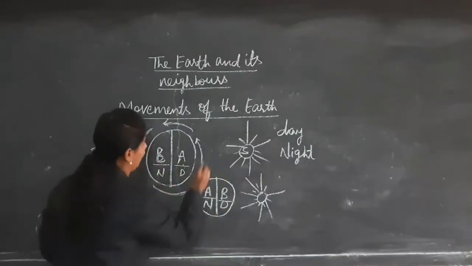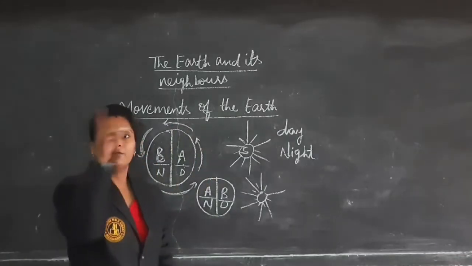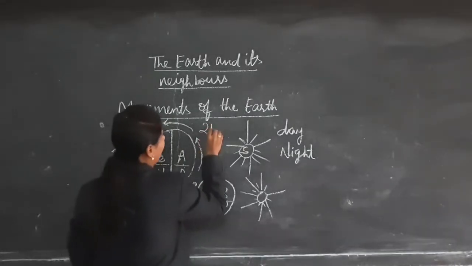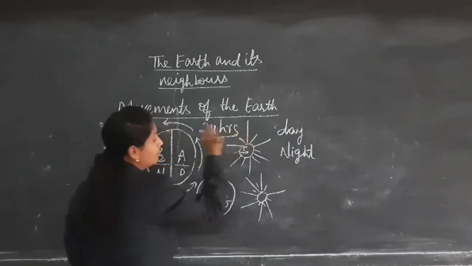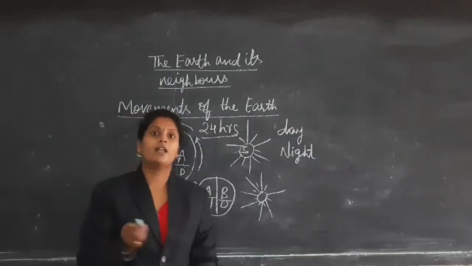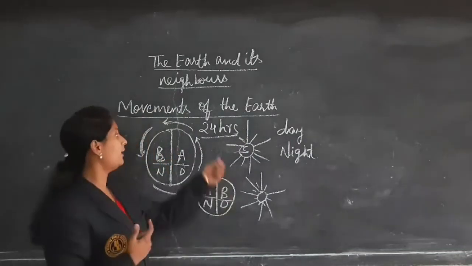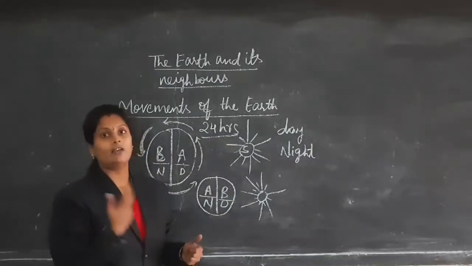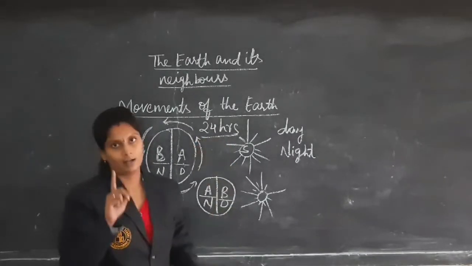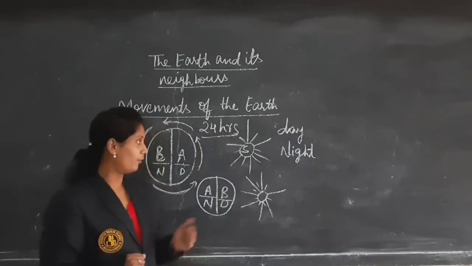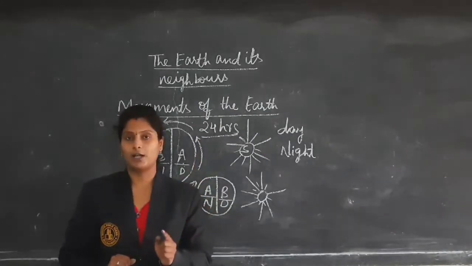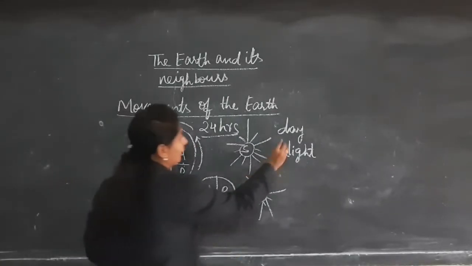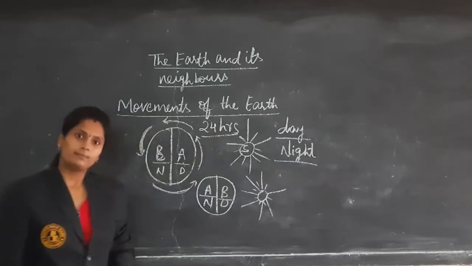So to complete one rotation, how much time does Earth take? 24 hours. So one day to rotate itself, it takes 24 hours. That means Earth rotation, 24 hours. That's why we are getting the day and night.